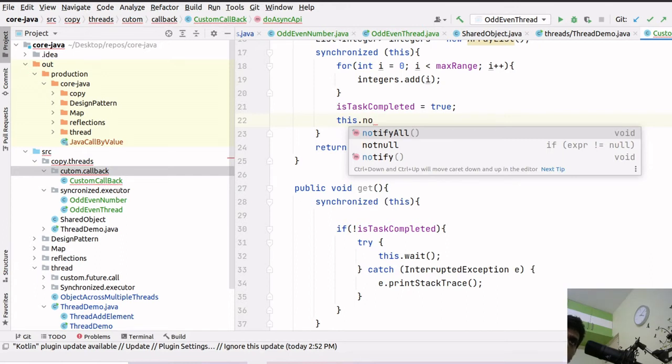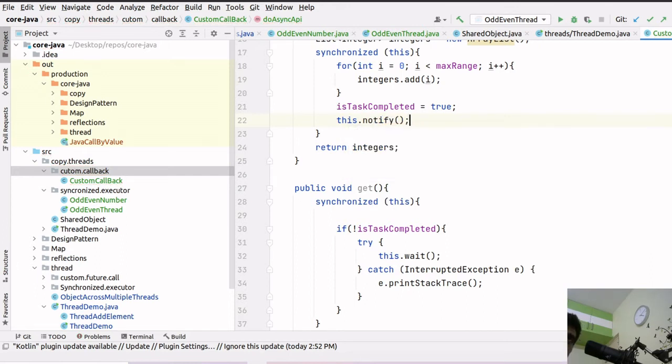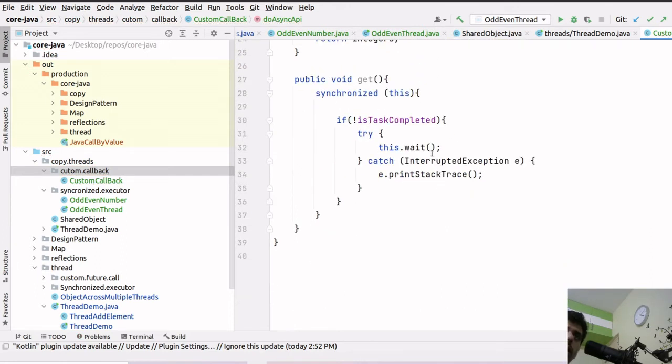We can do notify all or notify as well. Since we will be running only 2 threads, I will just do notify and error print. If the task is not completed, it should wait. It's waiting. Now what will happen is, once it is notified, it should come out and it should send the response.